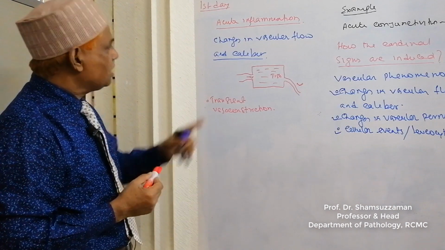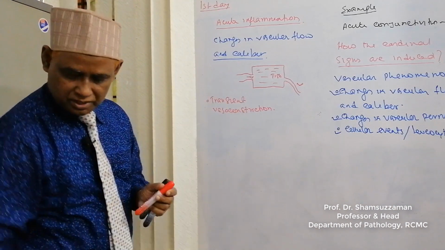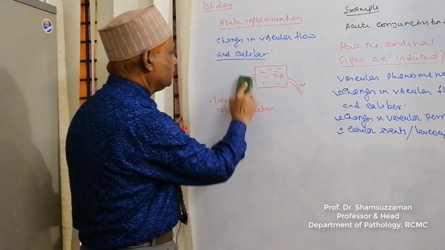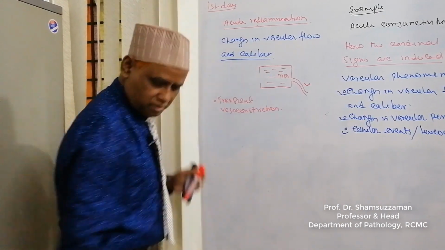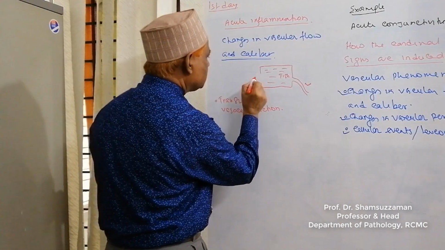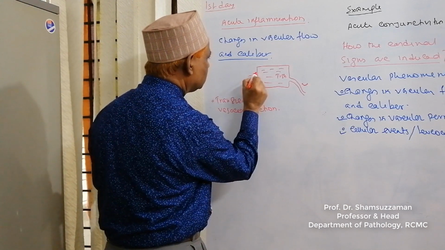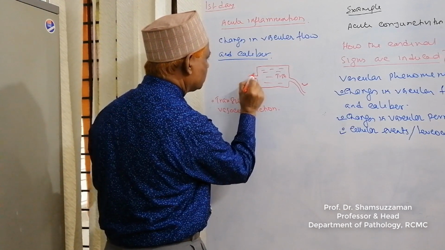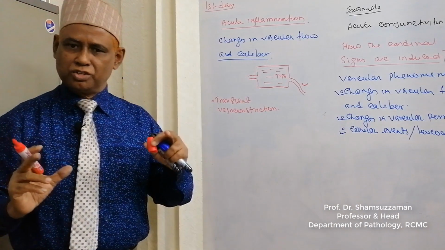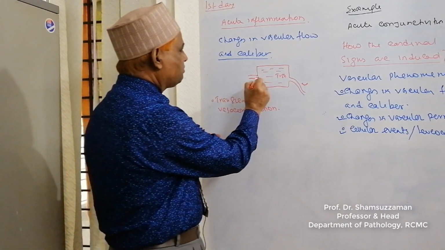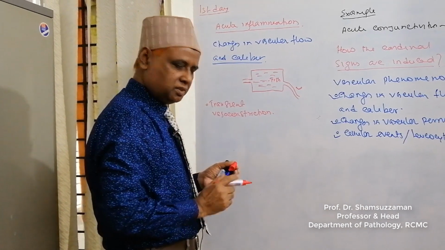There is transient arteriolar constriction at the site of acute inflammation, constriction of the arteriole like this. When there is arteriolar constriction, dear audience, blood flow in the tissue will be diminished.